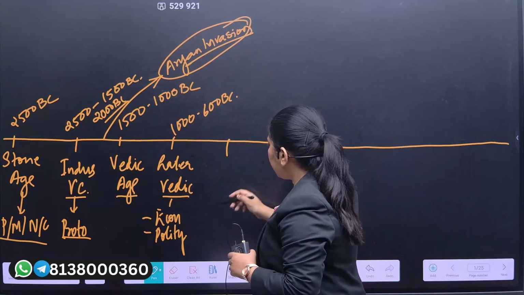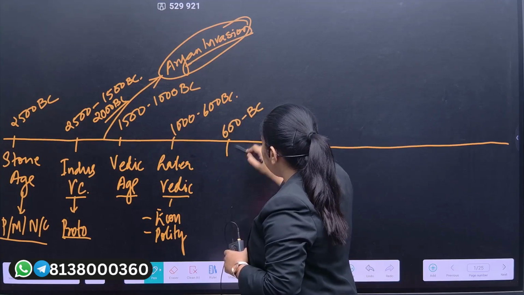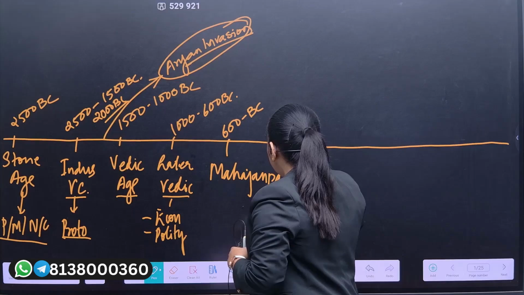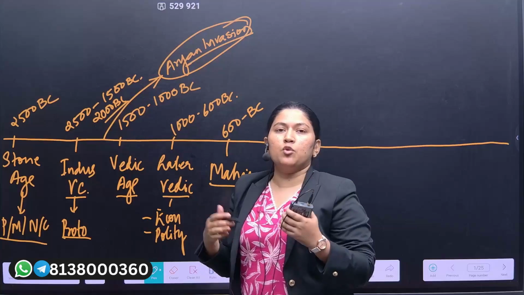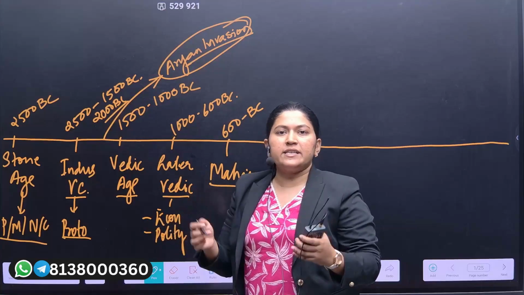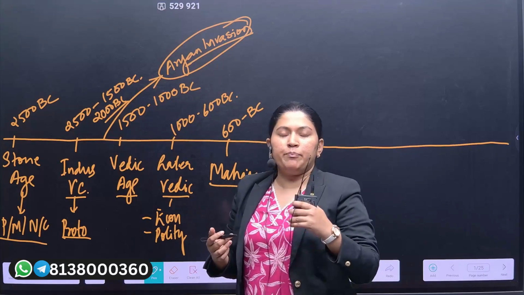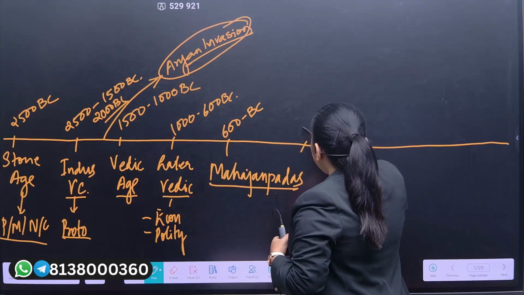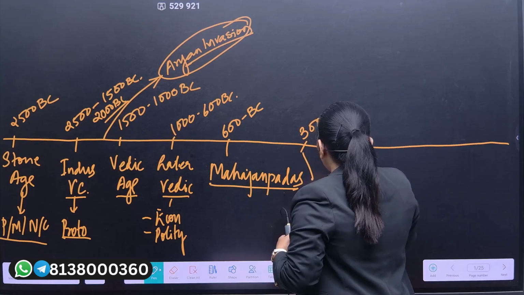After the Later Vedic period, right from 600 BC, we'll see the emergence of the Mahajanapadas, and from these Mahajanapadas, major states or major powers emerge, from which Magadha becomes the most powerful state. Within Magadha, it is the Mauryan empire or the Mauryan dynasty which stays strong for a long period of time. Especially during 300 BC, we'll see the Mauryan empire.